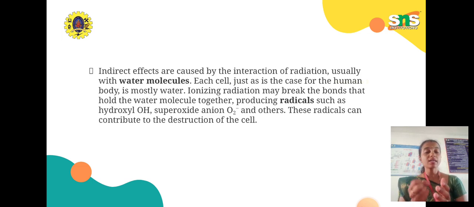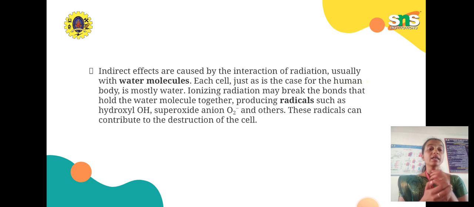When ionizing radiation passes through our body, the water molecules are broken and produce radicals such as hydroxyl OH, superoxide anion O2 minus, and others.